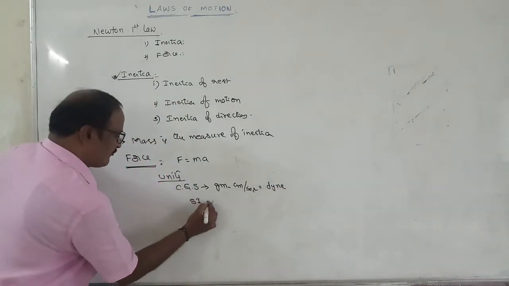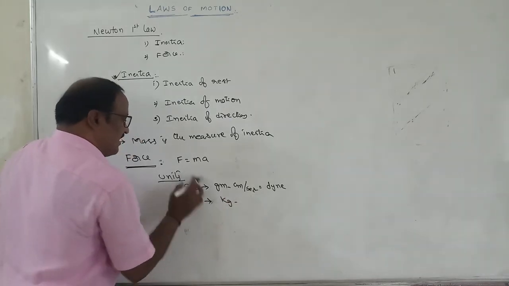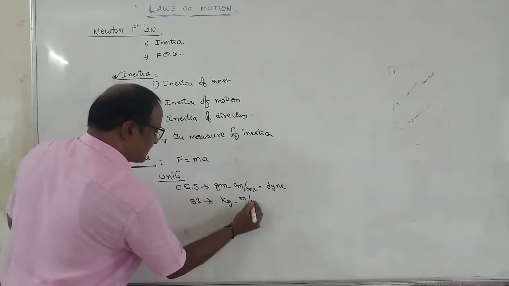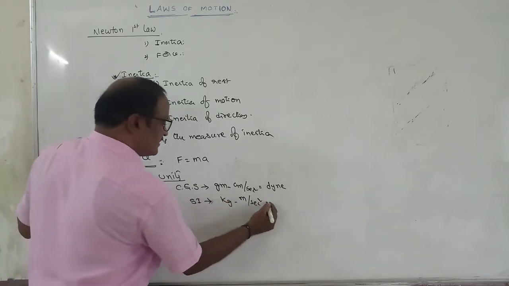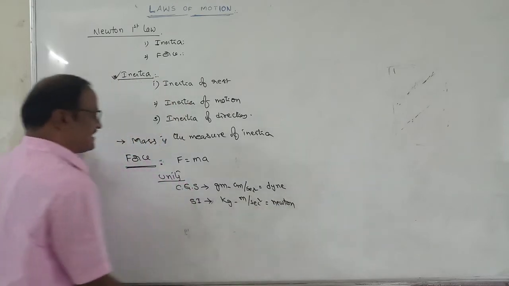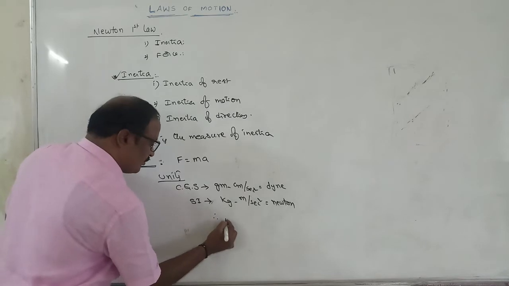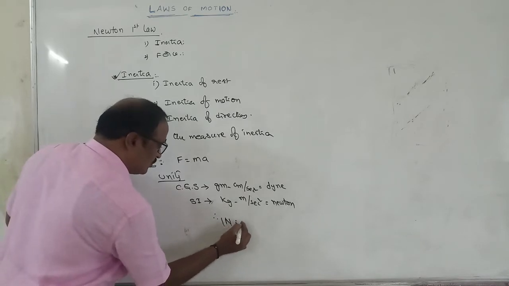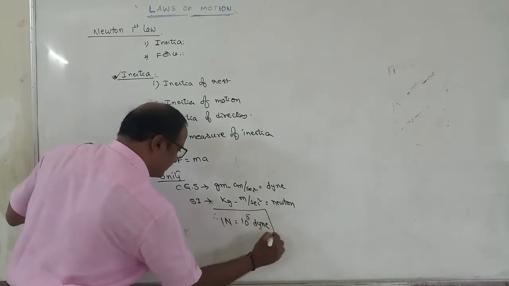SI unit of force is equal to mass in SI unit kilogram times acceleration in SI unit meter per second square. Kilogram meter per second square is also called Newton. So Newton is the SI unit of force. And what is the relation between Newton and dyne? 1 Newton is equal to 10 to the power 5 dynes.